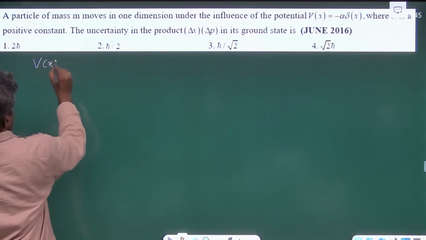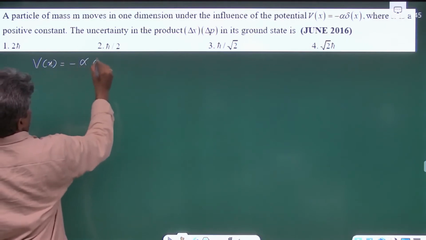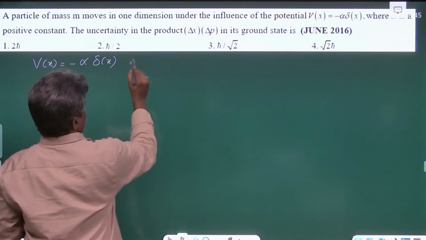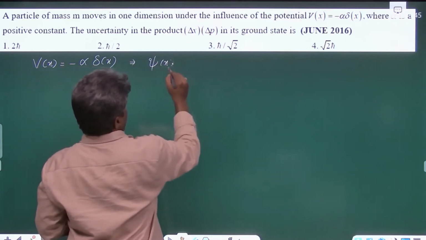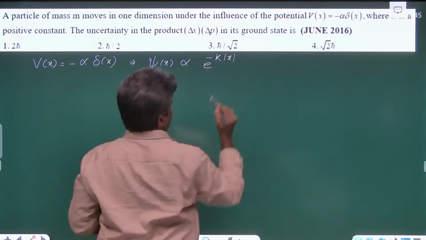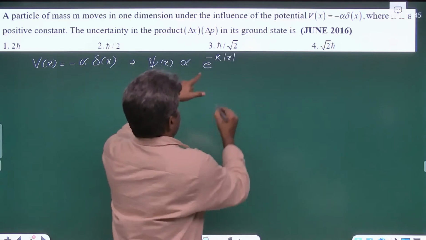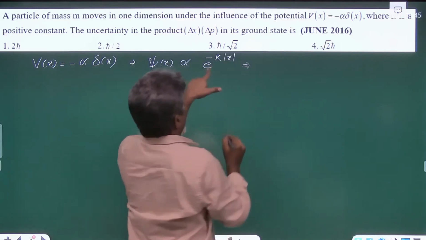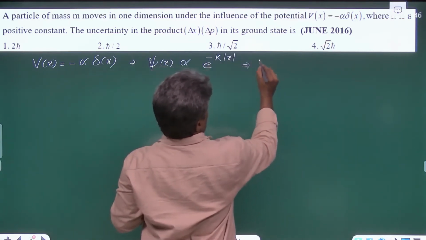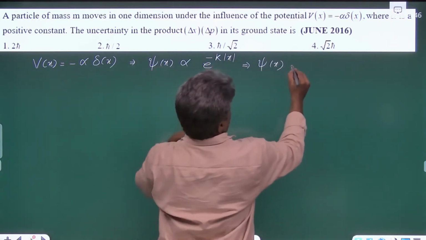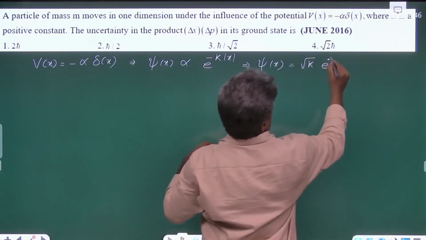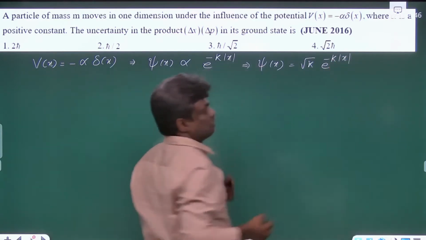This is the potential given, V of x equals minus alpha delta of x. If this is the potential, I think you remember the wave function: psi of x is proportional to e raised to minus k mod x. So if you take the normalization constant, whenever e raised to minus k mod x is there, the normalization constant is simply the square root of that coefficient, that is root k e raised to minus k mod x.